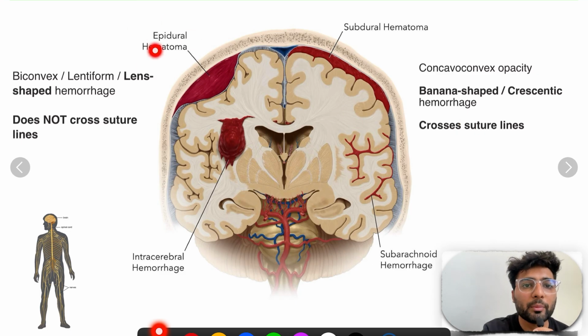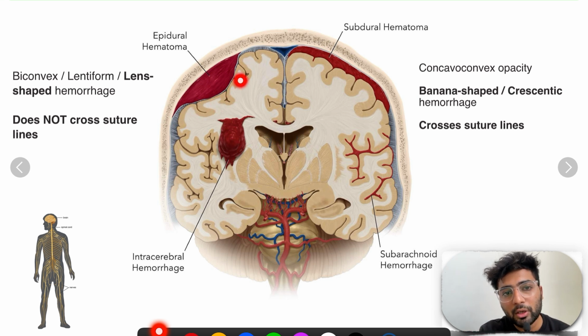So in epidural hematoma we have middle meningeal artery rupture, which will cause a lens shaped hemorrhage. Why? Because it is a high pressure arterial hemorrhage and it is compressing a major part of the brain. So we have a biconvex lens shape or lentiform hemorrhage which does not cross sutures, while in subdural the hemorrhage is more spread out because of venous rupture, so blood comes out slowly. So there is a banana shaped concentric hemorrhage and it crosses the suture lines.